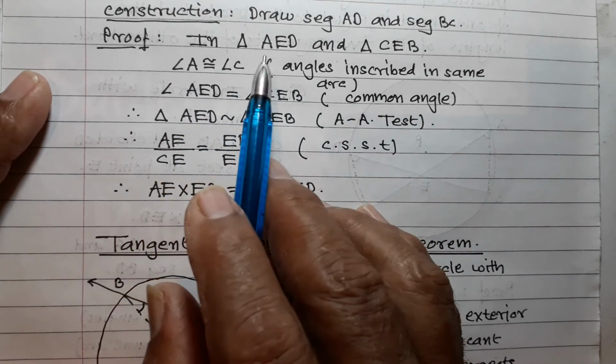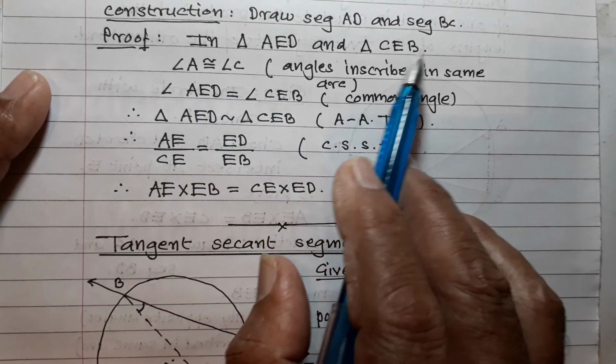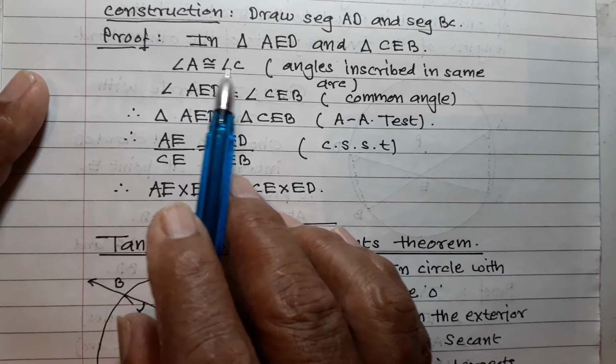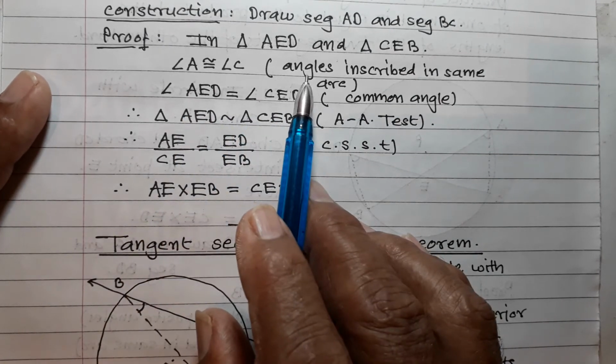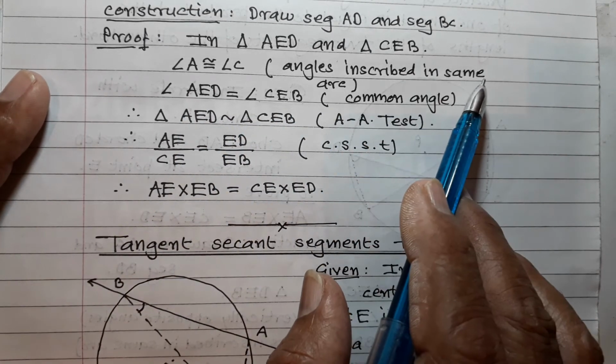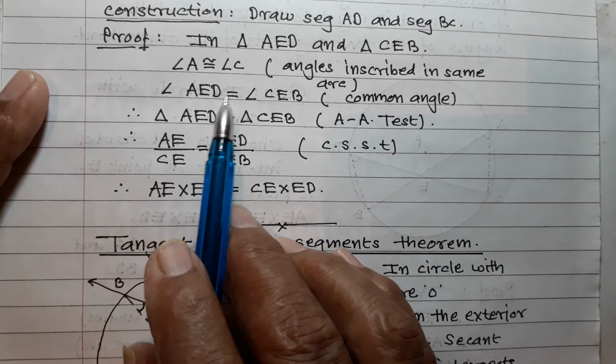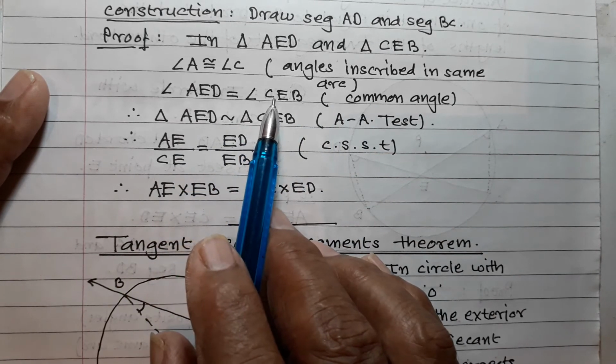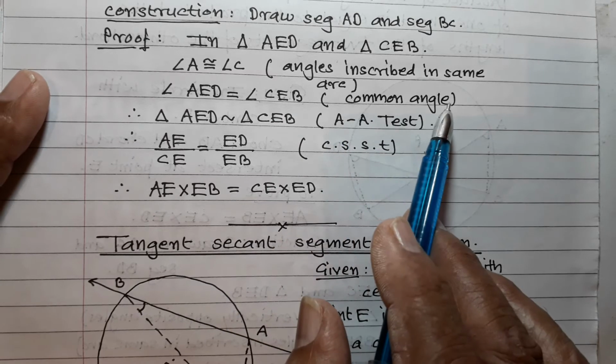In triangle AED and triangle CEB, angle A is congruent to angle C, angles inscribed in the same arc; angle AED is congruent to angle CEB, common angle.